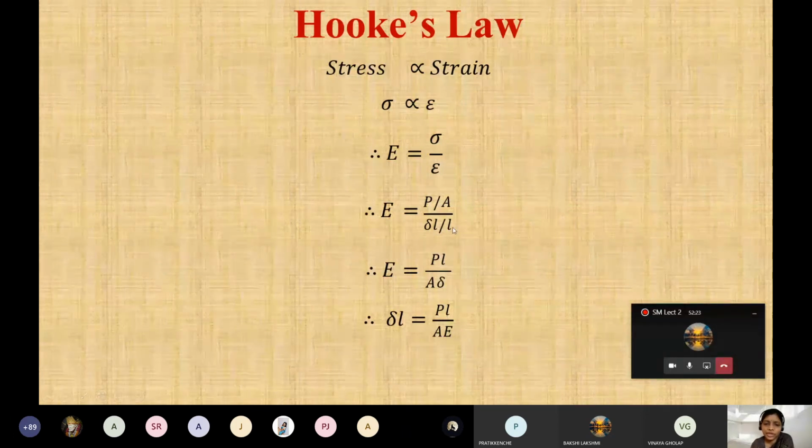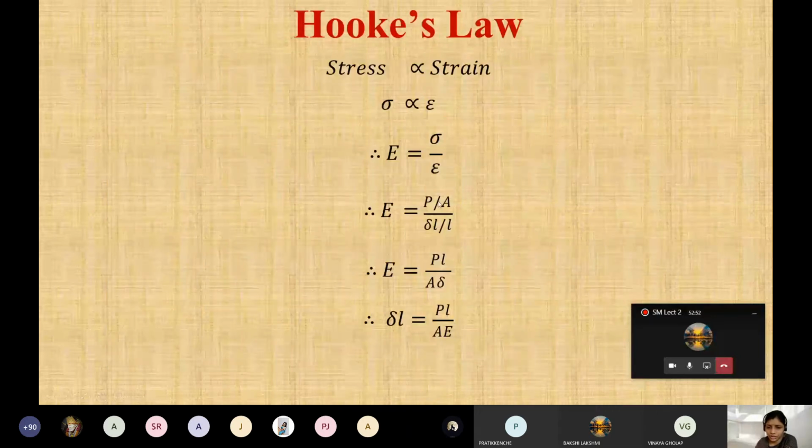If lateral is mentioned in the question, then we will change that. But up till now assume करके चलेंगे कि that is longitudinal. So here E is equal to P by A divided by delta L by L. Delta L is change in length over original length. P is load or force divided by area.